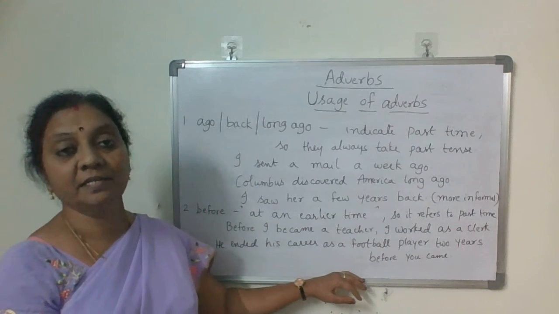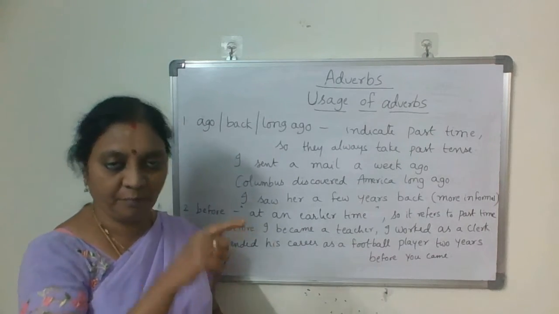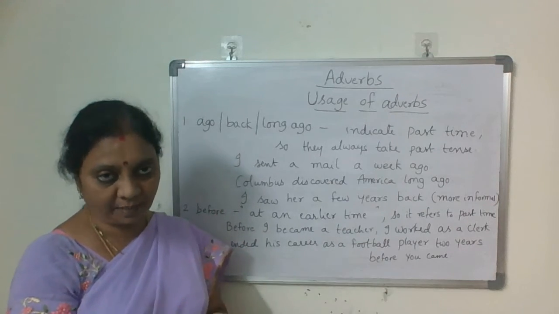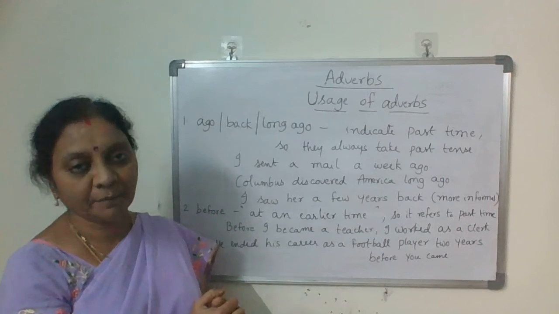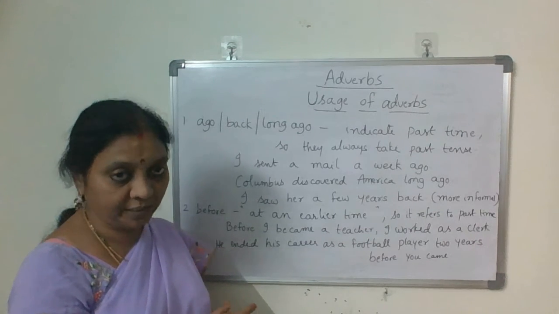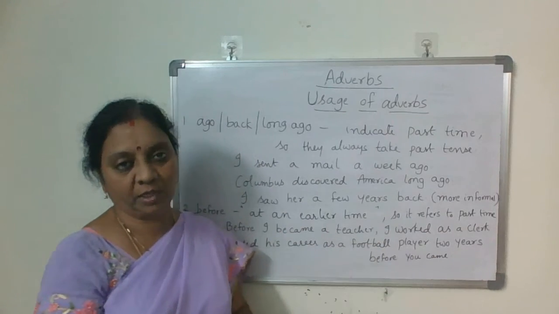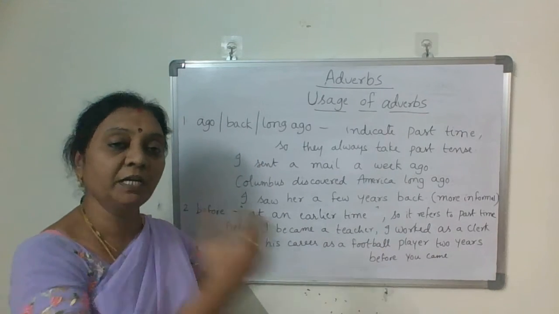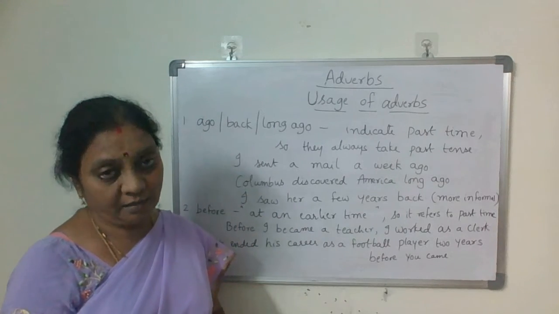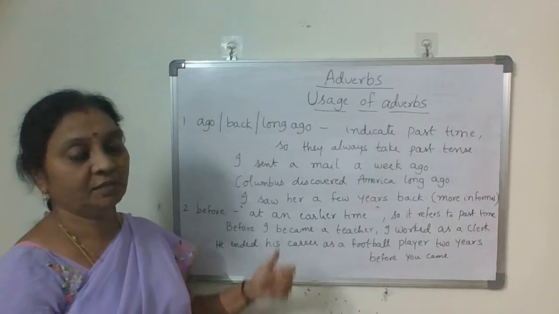Similarly, he ended his career as a football player 2 years before you came. Before you came, earlier than that, something happened. He ended his career, he took his retirement. Suppose you came in 2015, and earlier than that, 2 years before, he ended his career. So in such cases we use before.